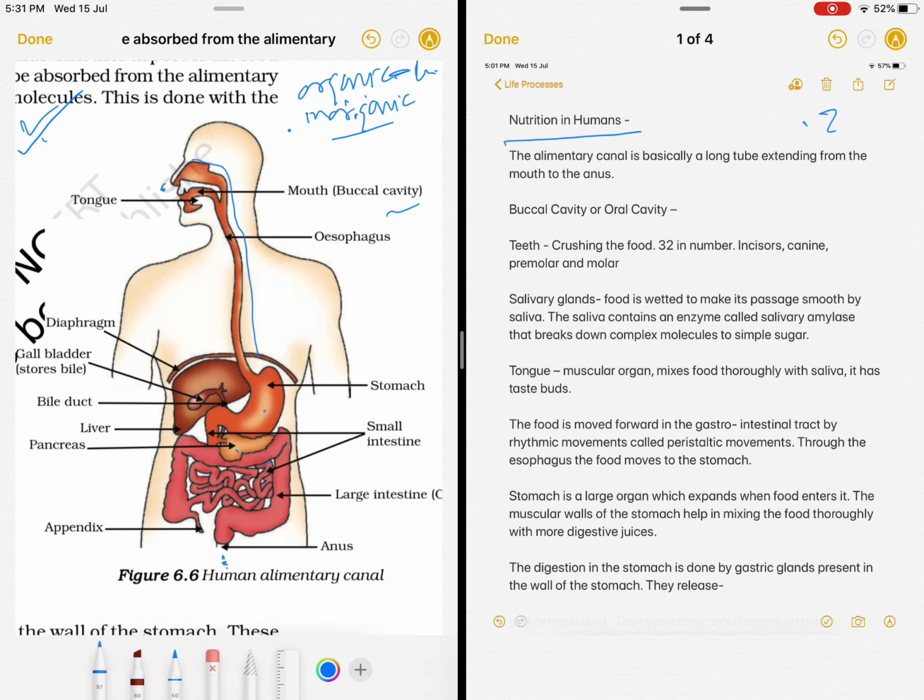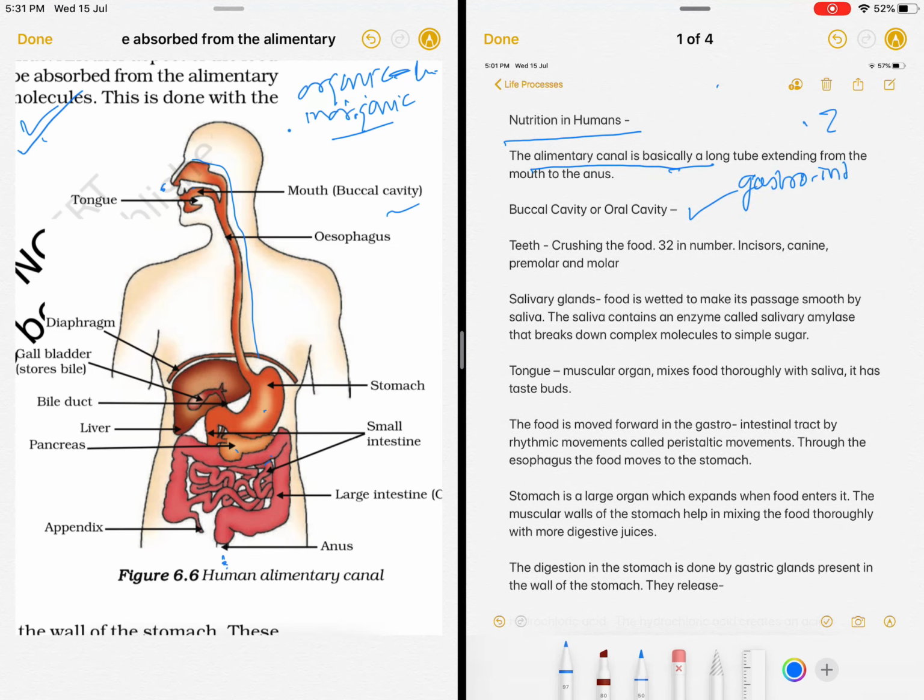So this whole entire tubular structure of our body, the digestive system, is called the alimentary canal. We call it basically alimentary canal. So we have initially the buccal cavity. We can call it gastrointestinal tract.